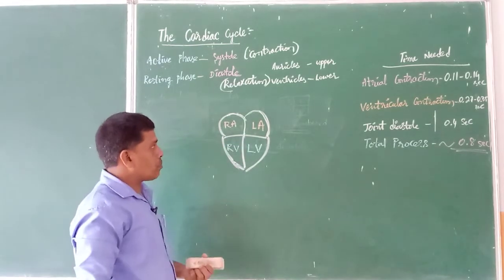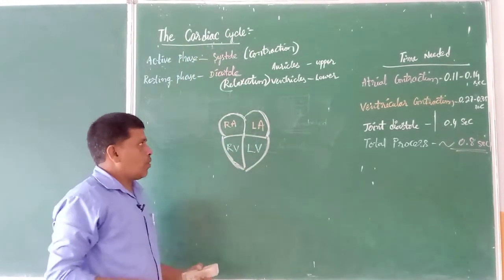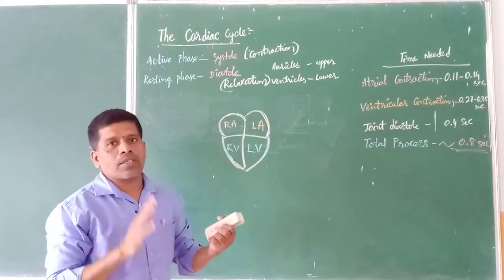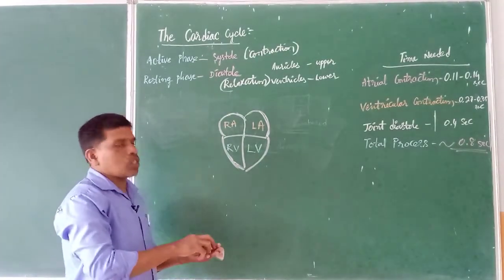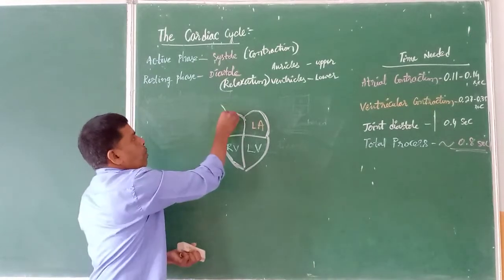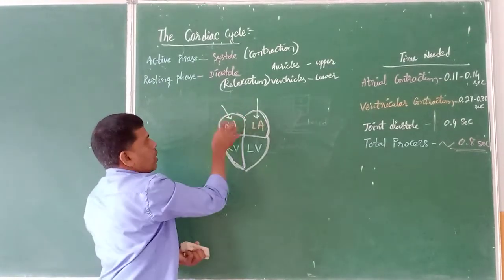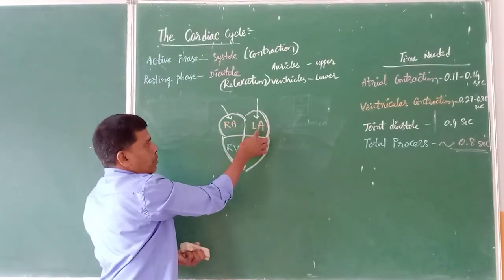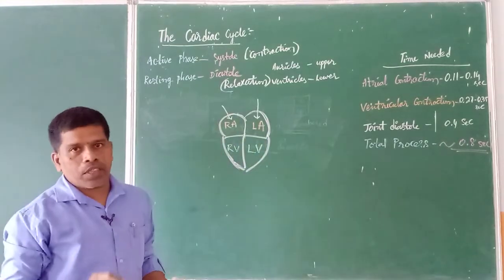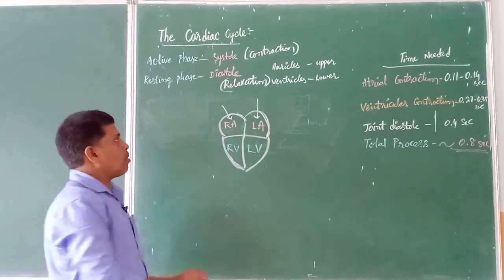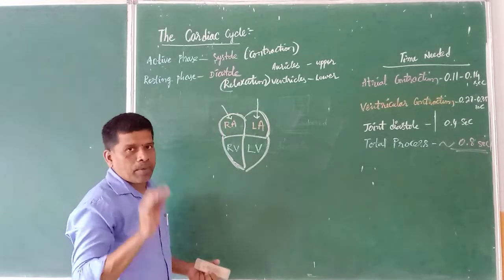Now, to start with the cardiac cycle, we have to imagine that all the four chambers are empty. During this situation, what happens? The upper two chambers, the right auricle and the left auricle, are filled with blood. Who is bringing the blood? Which type of blood?